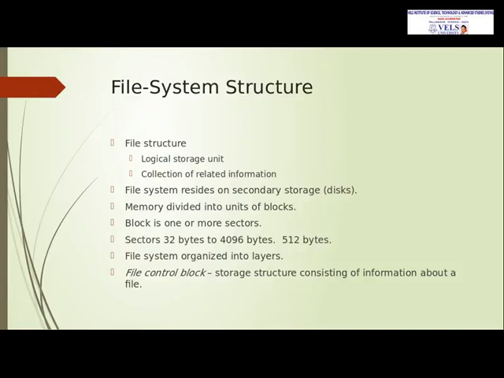Next, file system structure. A file is a logical storage unit. It is a collection of related information stored in the secondary storage, and the file system resides on the secondary storage. It is permanent memory, and memory can be divided into blocks. Blocks are combined of sectors. Sectors can be 32 bytes to 4096 bytes. Commonly we use 512 bytes, and the file system is organized into layers, and the information about the files is stored in the file control block.